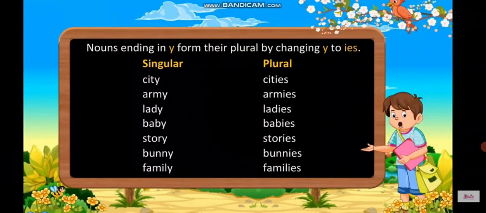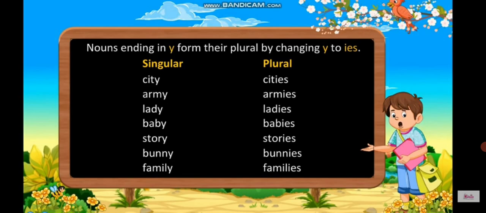Okay. Then here is another rule. According to this, nouns ending in letter y form their plural by changing y to ies. Like city, it's ending with Y, so it will be cities. What we have done? We have replaced Y with IES.